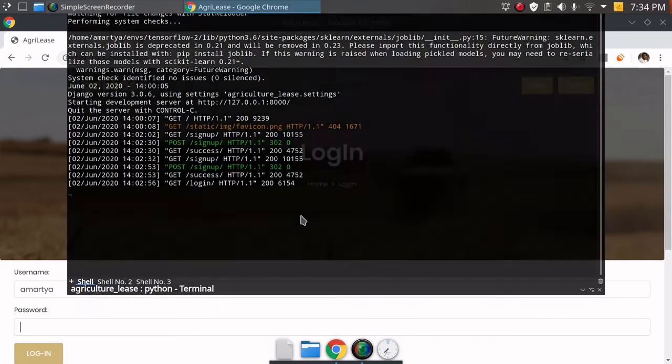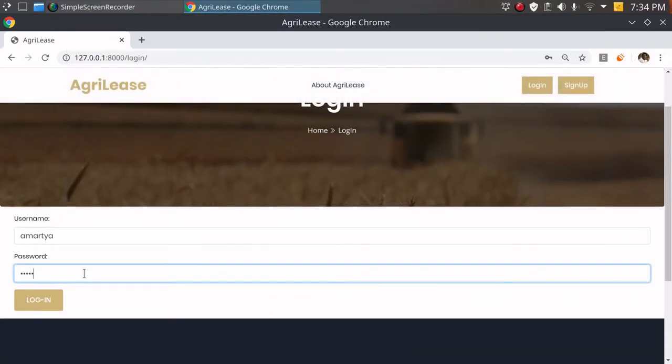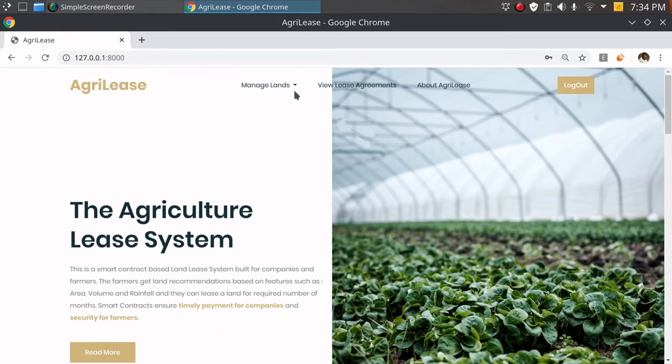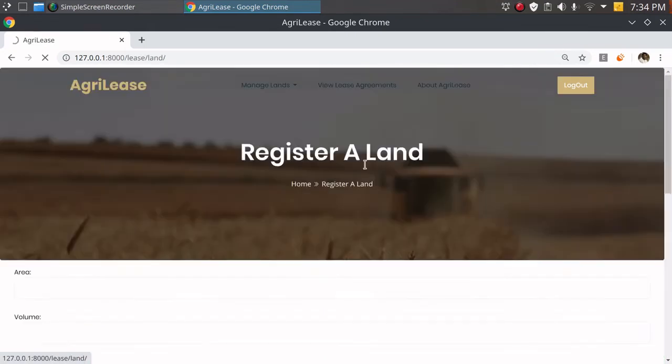Now, let me go back to the presentation. I'm going to log in as the company person. As soon as I log in, see the menu items have now changed. I get to register land or view registered lands, view lease agreements, or about this. So I'm going to go ahead and register a land.